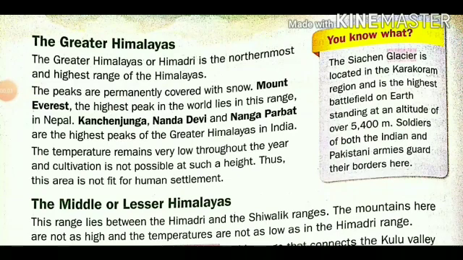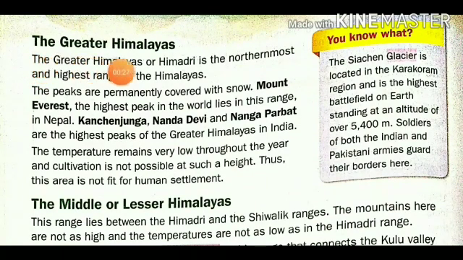Hi students, today we are going to learn the fourth lesson of SST, the Northern Mountains and the Northern Plains, page number 266. In the last video we learned about the three parts of the Himalayas. Now we are going to learn those three parts in detail.